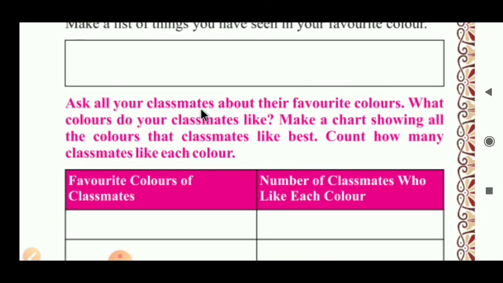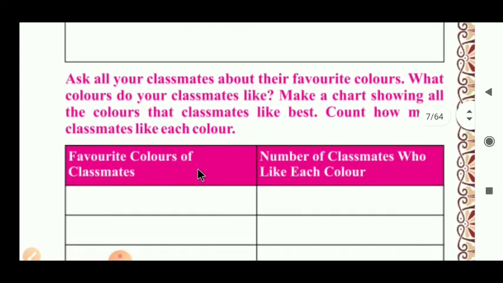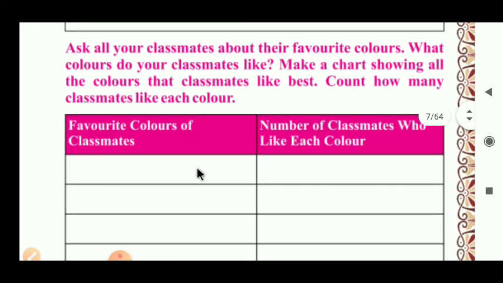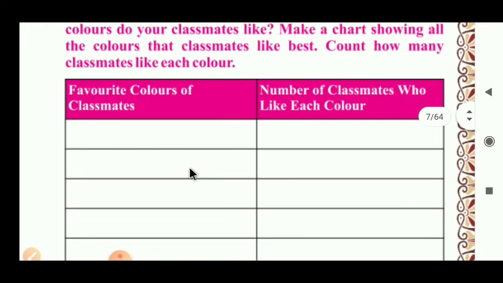After that, the next thing is given here. Ask all your classmates about their favorite colors. What colors do your classmates like? Make a chart showing all the colors that classmates like best. Count how many classmates like each color. This activity is actually done in the classroom because we require all the students here, but I just try it here. In the left side column we have to write the favorite color of classmates. Here we have to write the names of colors. Then, number of classmates who like each color. Here we have to write the number of students who like that color.